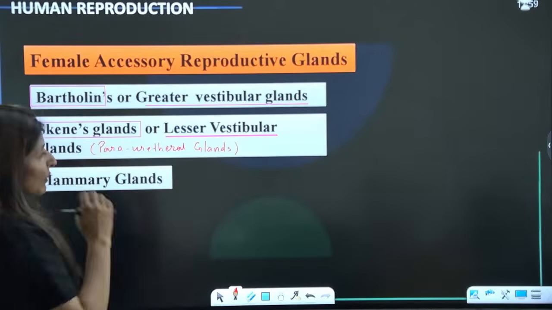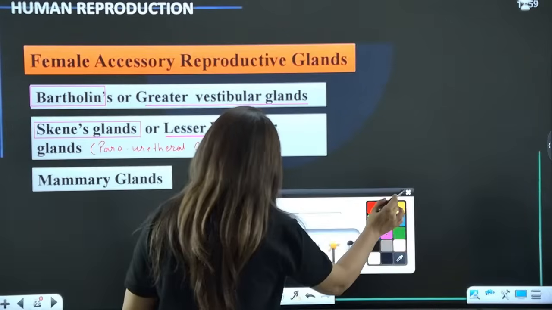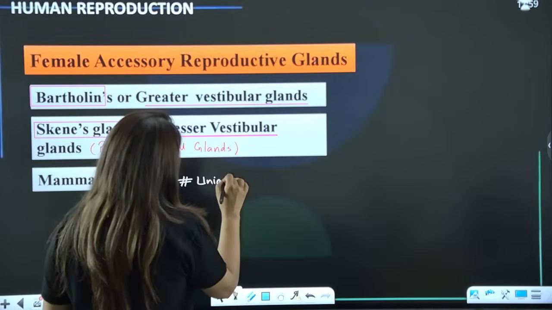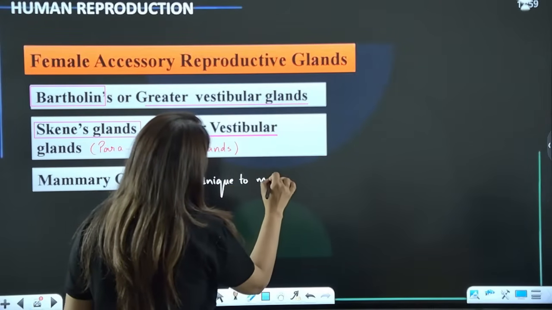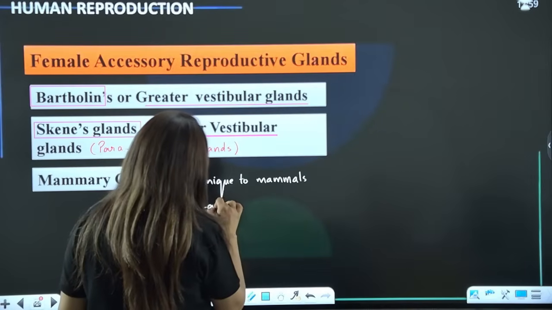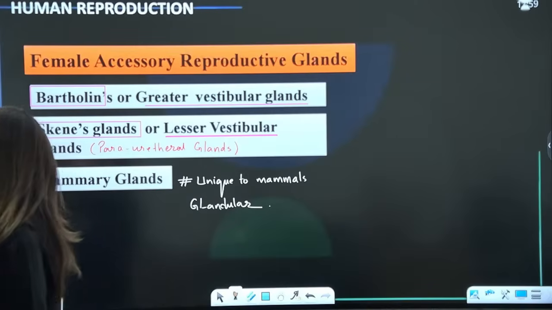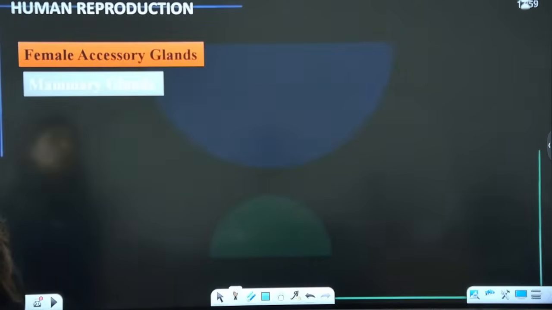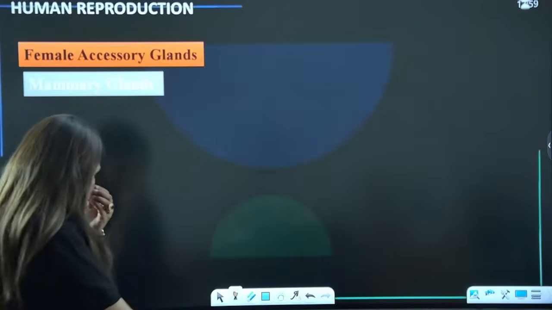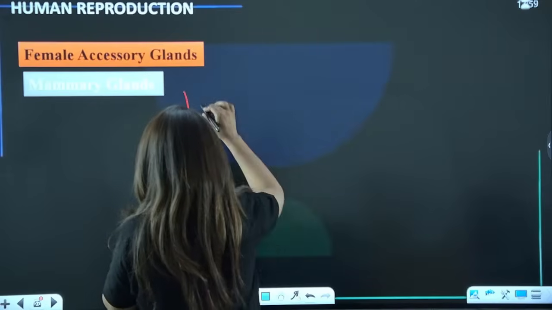And the third type of glands which are present in females is the mammary glands guys. Hashtag unique feature only of mammals. They are highly glandular because they secrete milk. Is that clear? Now, talking about the mammary glands, how do they look? First, this is the back side, the dorsal side of the body.